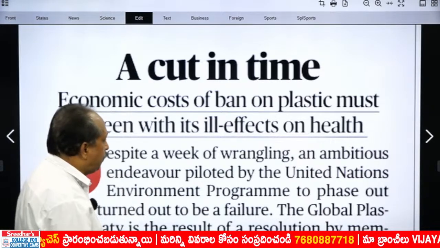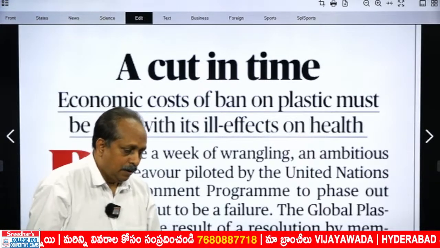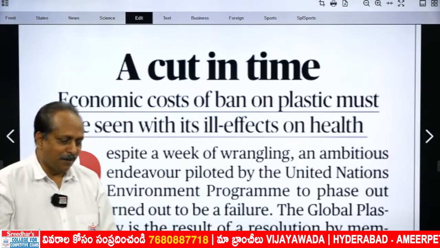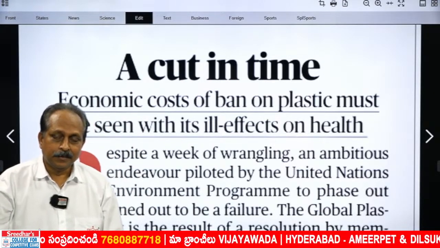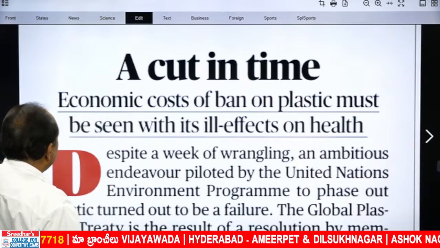What is this? It's an important editorial. A cut in time. Related to what? A cut in time. You cannot make out, but let us see.